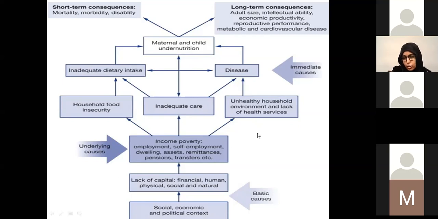And why a parent or a caregiver is not able to provide adequate care or adequate diet to their kids is because either they are poor or unemployed. And why we see so much unemployment and poverty is because of how we are utilizing the resources politically, legally, and culturally. So we can say that the root cause or the real reason for malnutrition actually operates at the government level, how they distribute the resources to the community.